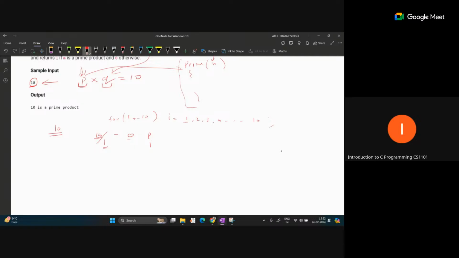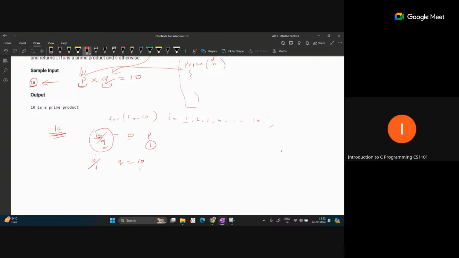This is the percent operator, and for q you can simply write 10 divided by i. If this condition is true, if the remainder is 0, then you write 10 divided by i. Both are integer values, so it returns an integer as the answer. So you get q equal to 10. So 1 into 10 gives 10.